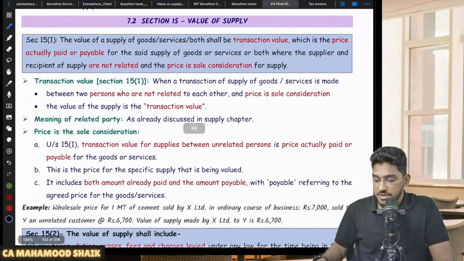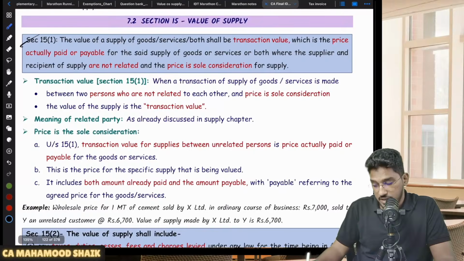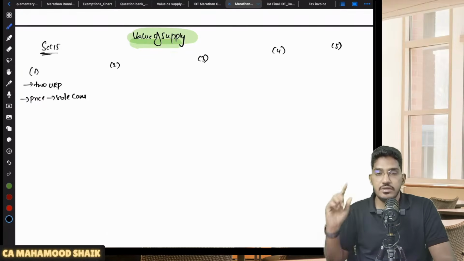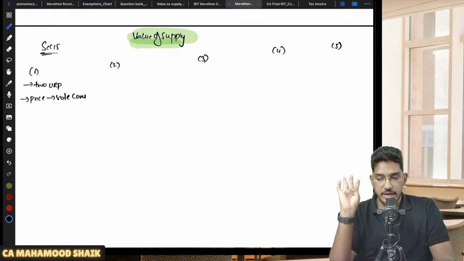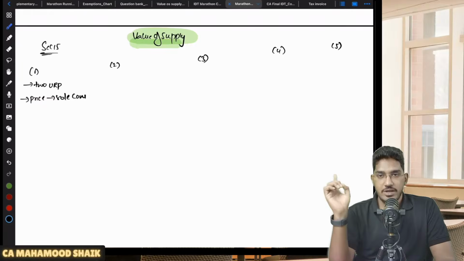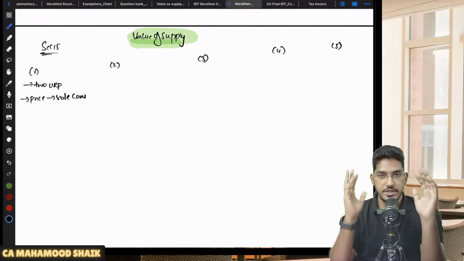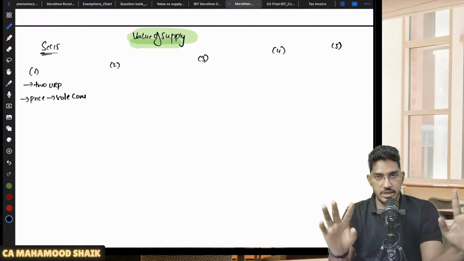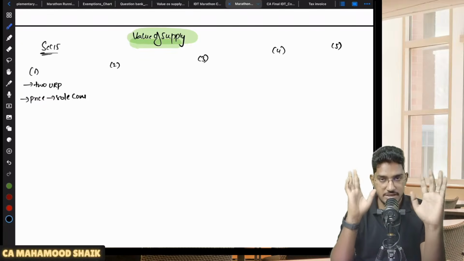Right, so 15 subsection 1. What does 15 subsection 1 say? If I keep it in very simple form, whenever a supply is happening between two unrelated persons, and when price is the sole consideration. So a transaction is happening between two unrelated persons, the supplier and recipient are not related with each other, and price is the only consideration. Whatever monetary amount you are charging, that is the only consideration. Apart from price, there is no other consideration.